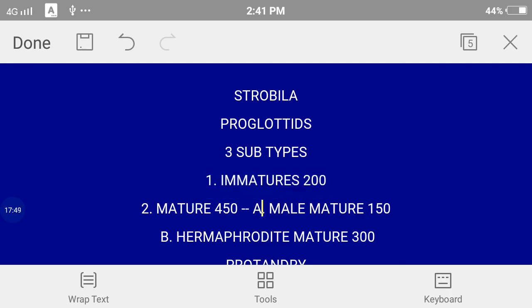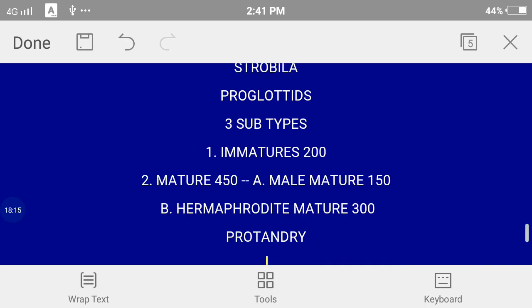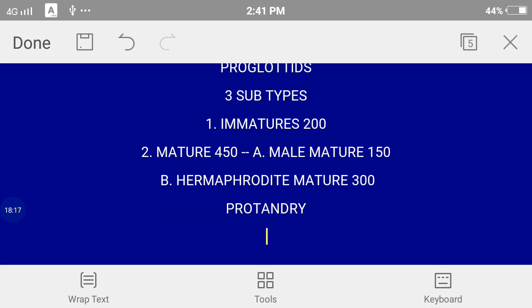Then we have mature, which are 415 in number, out of which 150 are male only, they have only testes, because testes develop first, and then 300 develop ovaries and testes together, so they are hermaphrodite mature. So the total number will be 450. Now first type was immature, second type was mature.